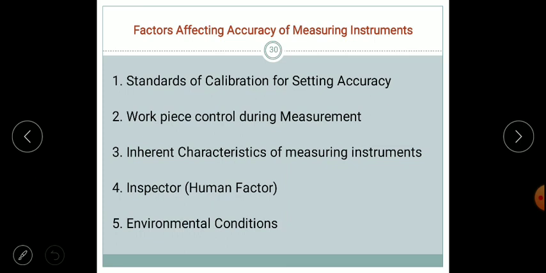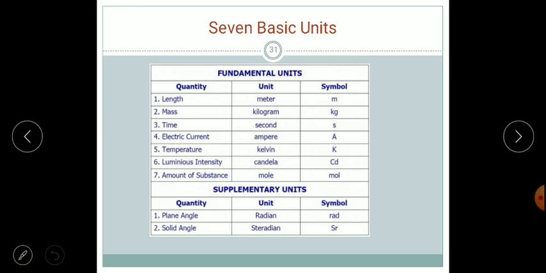Next are the factors affecting the accuracy of measuring instruments. What are the different factors which will affect the accuracy? First, the calibration factor, that is, the standard of calibration for setting accuracy. Next, we have workpiece control during measurement. Then inherent characteristics or human factors may be there, such as improper calibration or the environmental conditions.